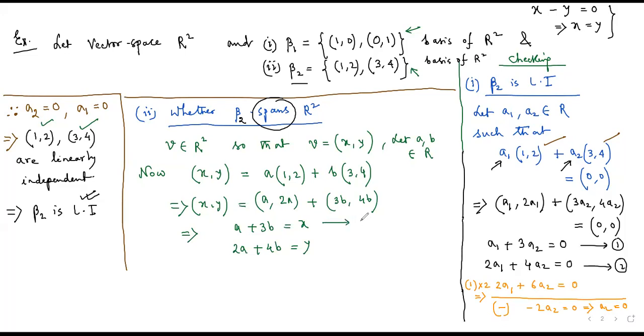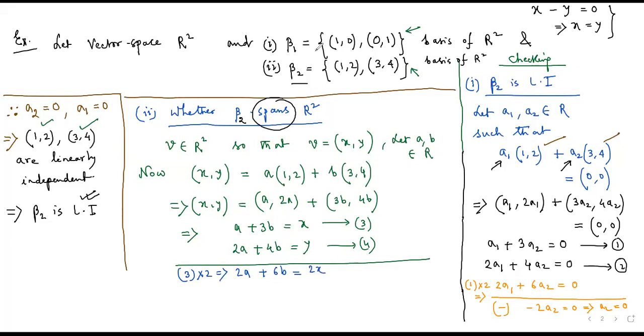So let us give them a number. This is equation number 3 and this is equation number 4. Now, as before, we are going to solve it. We multiply equation number 3 by 2, and that gives us 2A plus 6B equal to 2X.